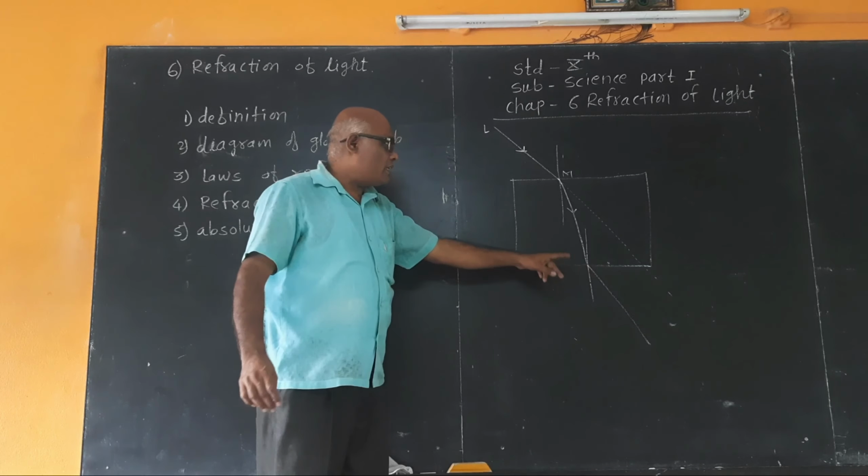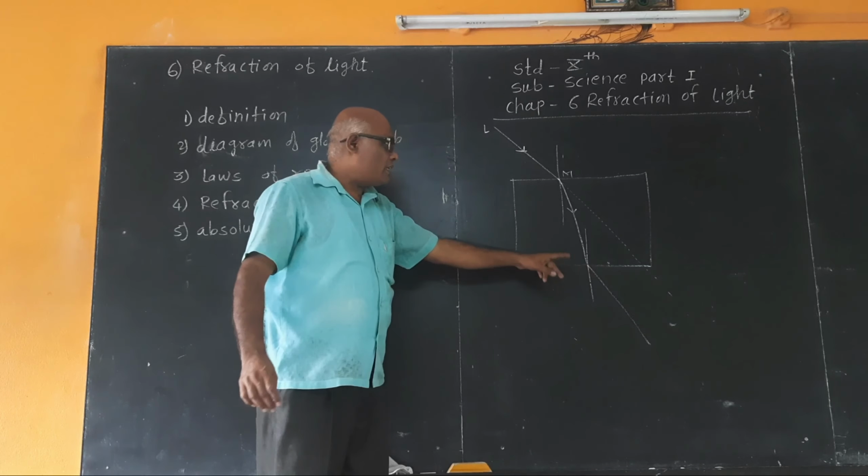Here the light ray changes its direction twice. First they change their direction at the point M, and another time they change their direction at the point N.